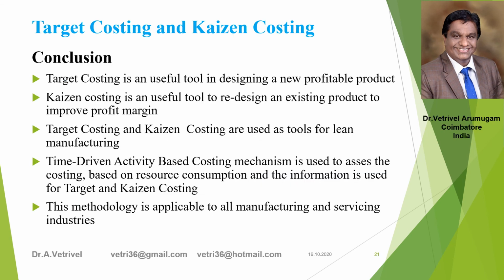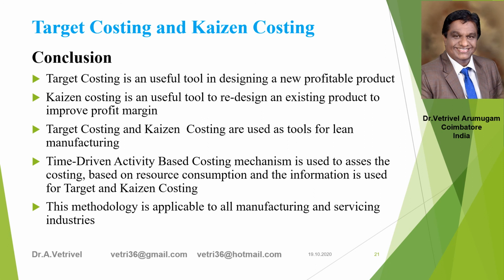Conclusion. Target costing is a useful tool in designing a new profitable product. Kaizen costing is a useful tool to redesign an existing product to improve profit margin. Target costing and Kaizen costing are used as tools for lean manufacturing.